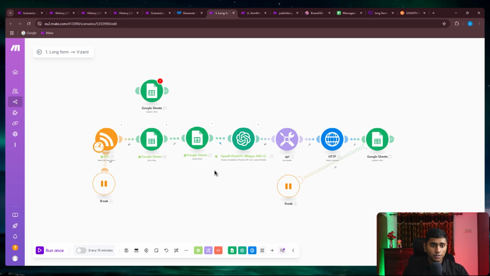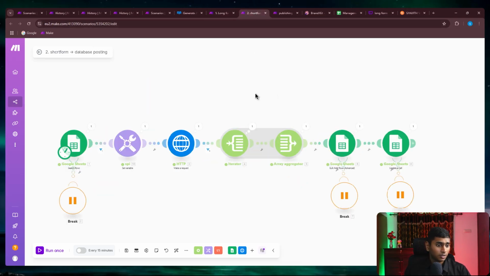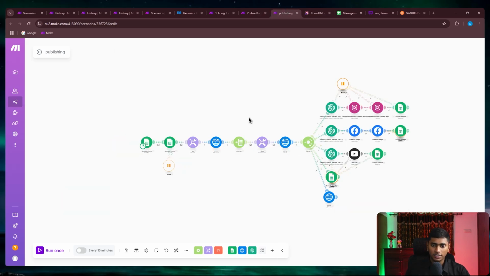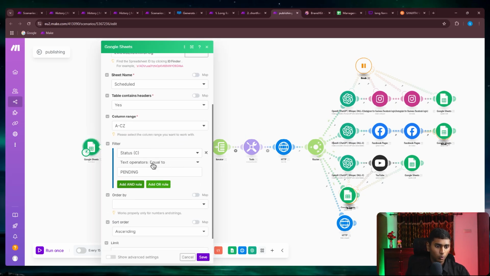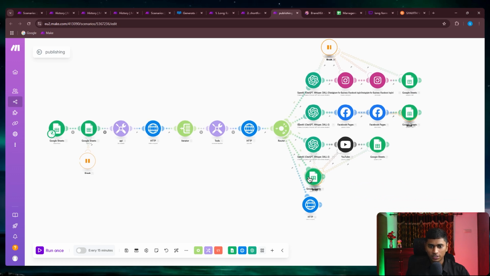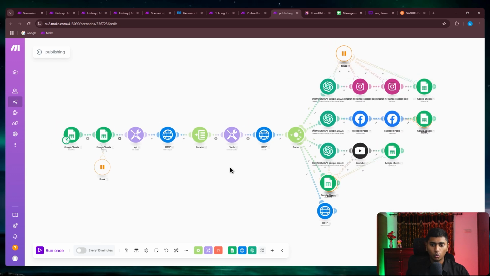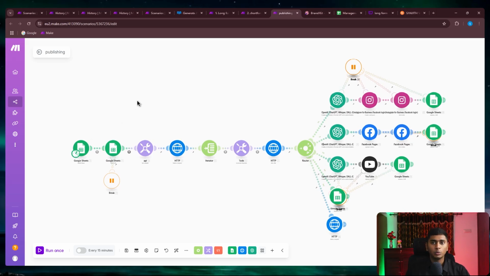So, long story short, we are getting the information from RSS, sending to Vizard, and then we update it as processed. Then we check for the processing status, and if it is successful, it would give us all the videos. We update all the videos to Google Sheet, and then it is automatically scheduled. And then the third scenario would just take it. Here you can see we check for the ones that are pending. Once it is pending, it would take it, and once it is posted, it would mark that as posted. So once it is posted, it would never be picked up again. It would go to the next consecutive one. So this is how this works.